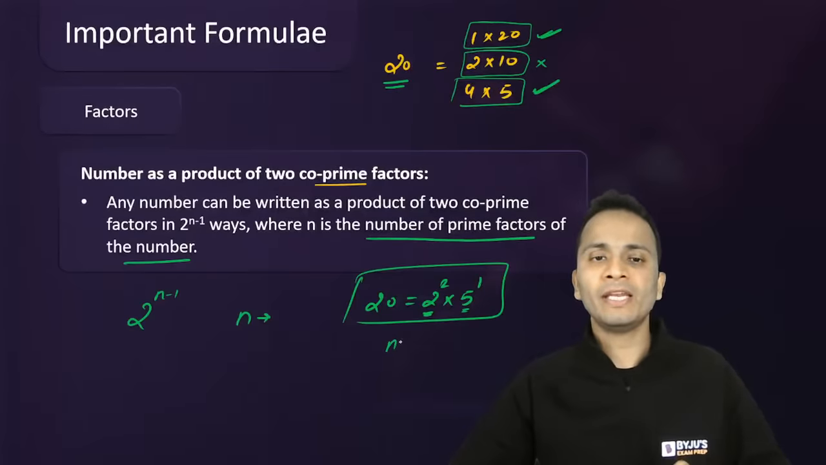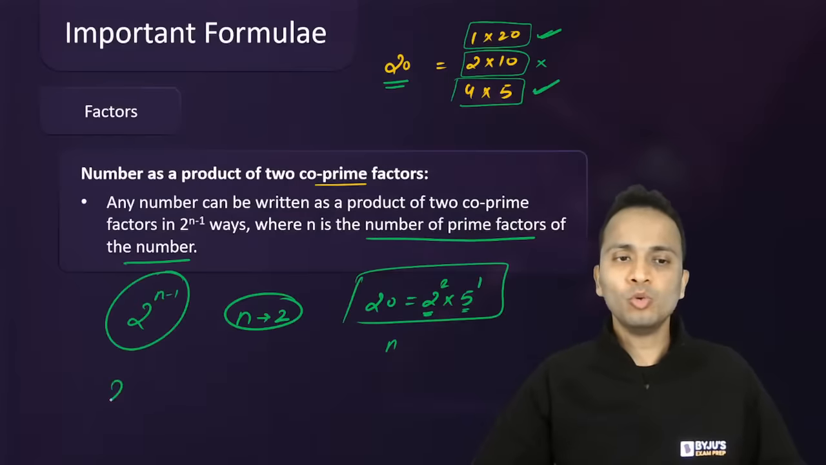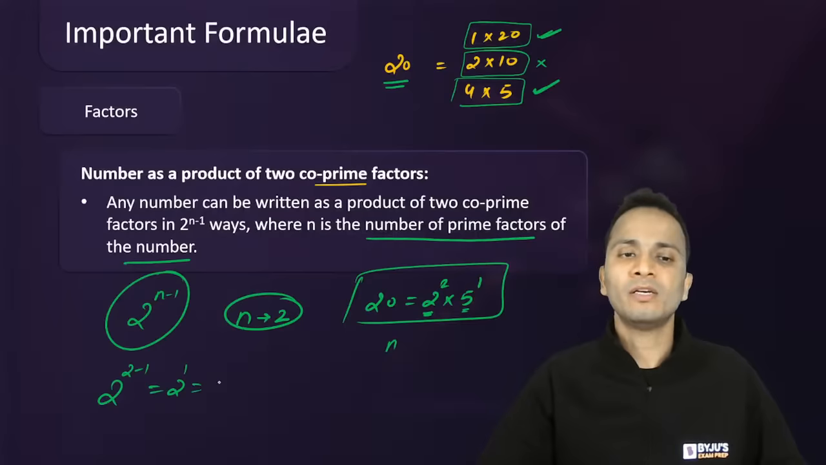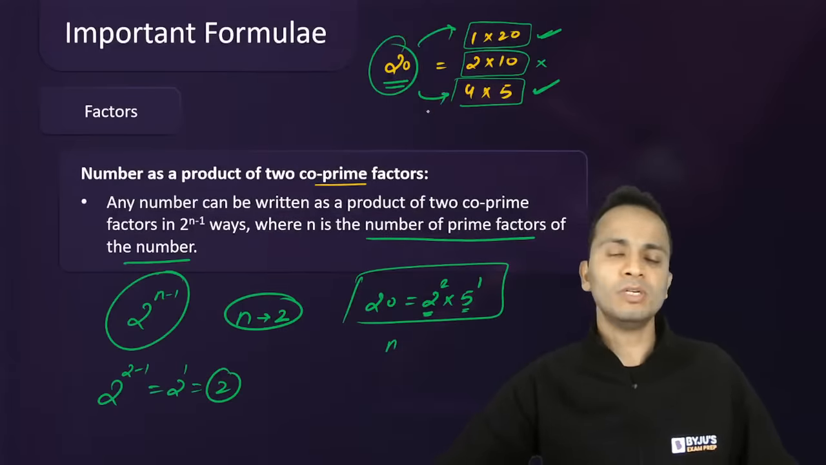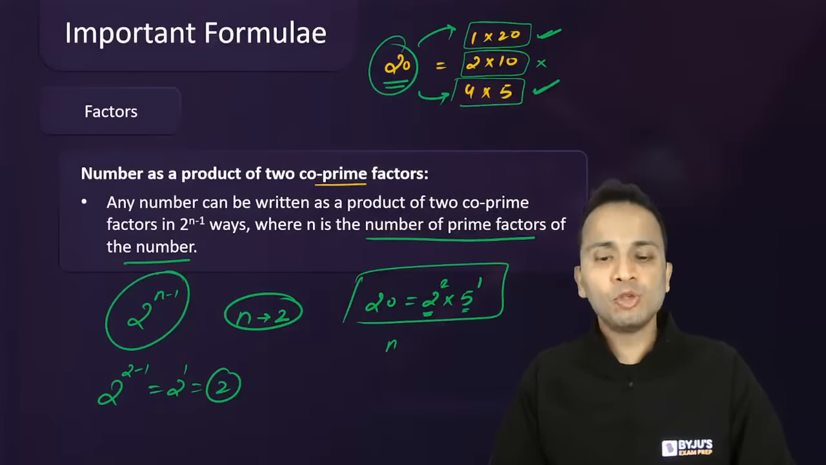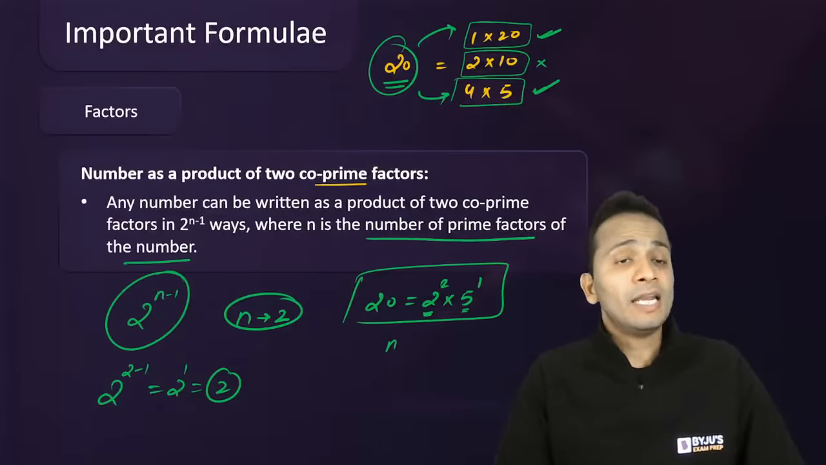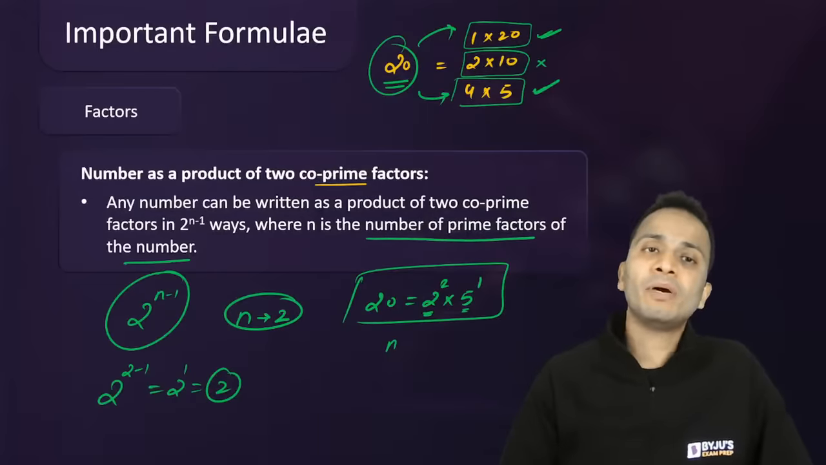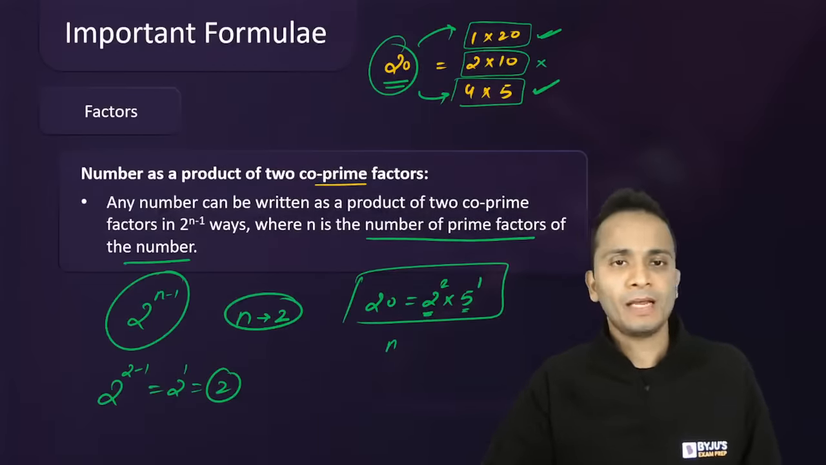So small n का value 2 हो जाएगा. Right? Formula में apply करो: 2 raised to the power n minus 1, that is 2 raised to the power 1. Answer is 2. So 20 के लिए मैंने 2 ways निकाले थे, 1 and 2, and you can get it from the formula. Okay, right Varun, you were absolutely correct. Good. Okay, so this is how you can calculate in how many ways I can write a number as the product of two co-prime factors. ठीक है, आगे चलते हैं.